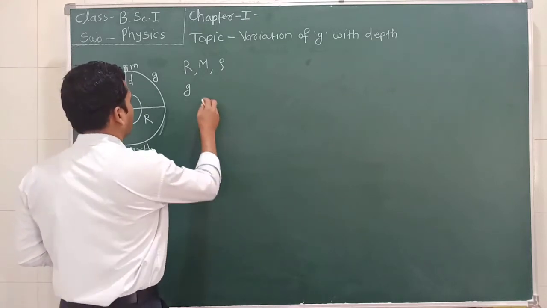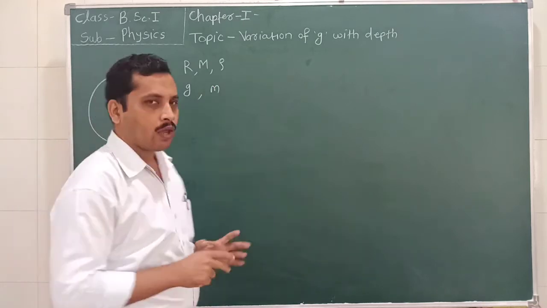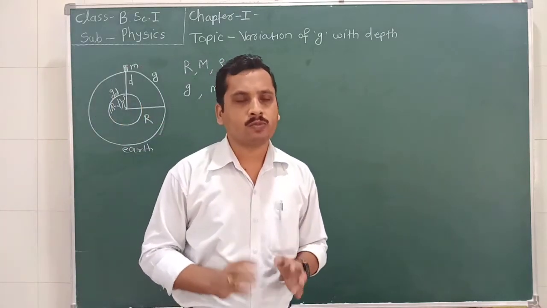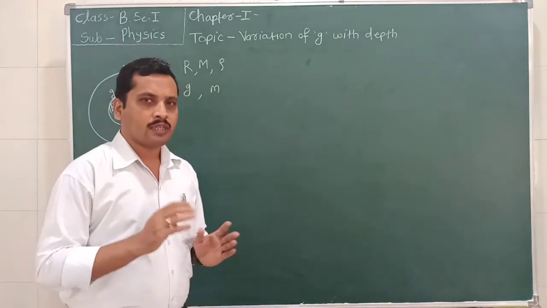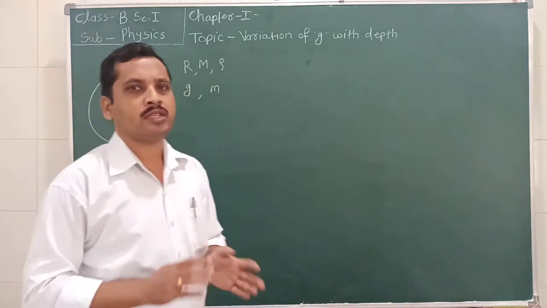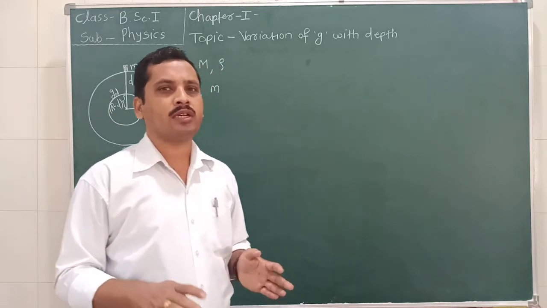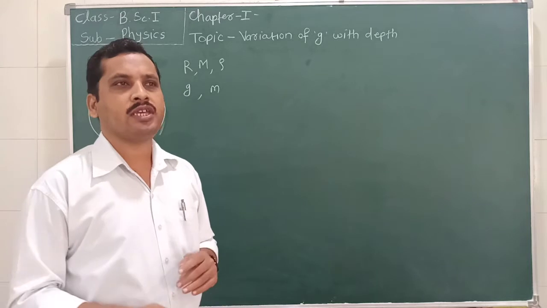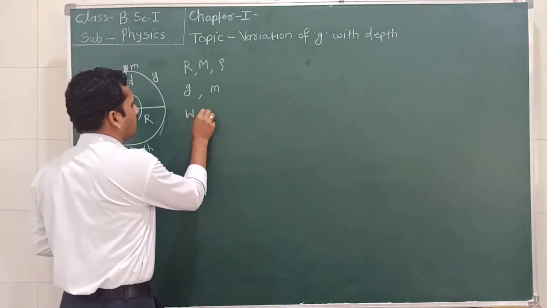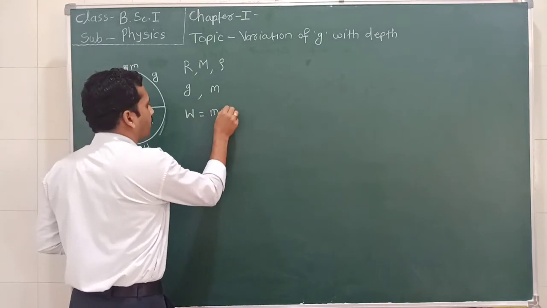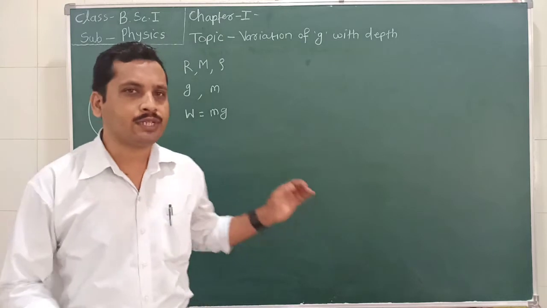Now suppose an object of mass small m is placed on the earth's surface. Then the weight of this object is directed towards the center of the earth. The weight is mass multiplied by gravity, that is W is equal to mg.